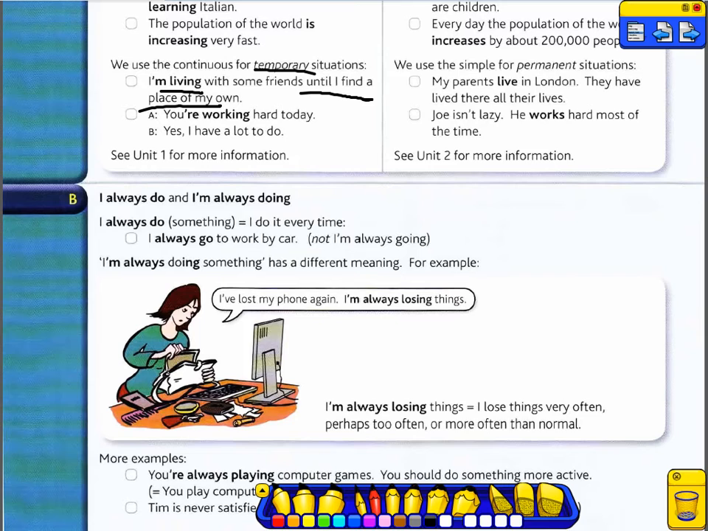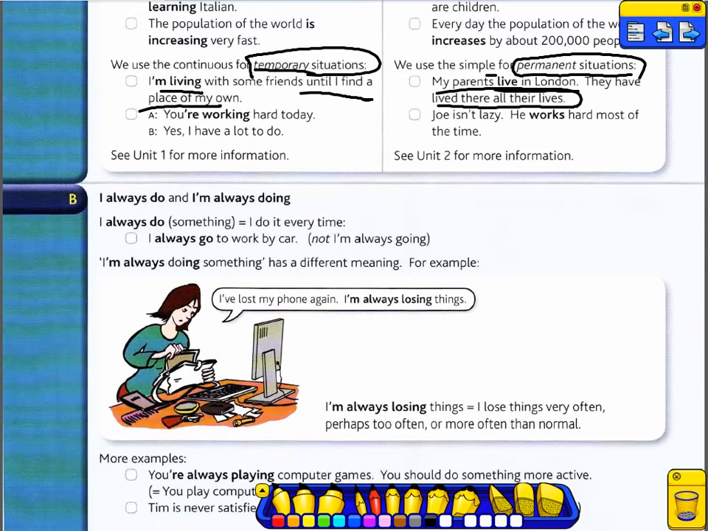We use the simple for permanent situations. So we use the continuous for temporary situations, something that is changing. But on the other hand, we use the present simple for permanent situations, something that happens all the time. My parents live in London. They have lived there all their lives.